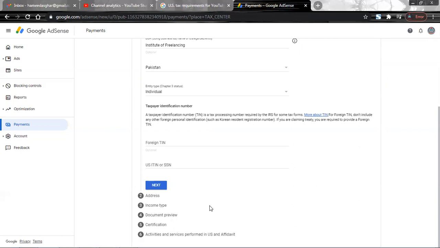If you have your foreign tax information number, you have to put it in here. And in the other case, if you are in the non-US region, you have to put in your social security number or ITIN, the international tax identification number. That is something you have to put in here.